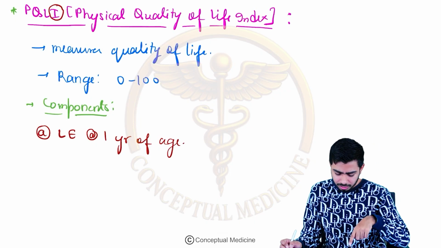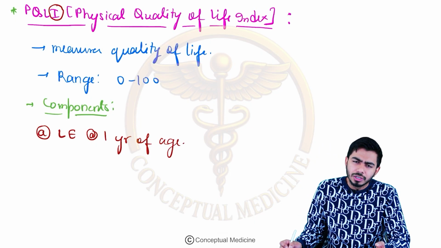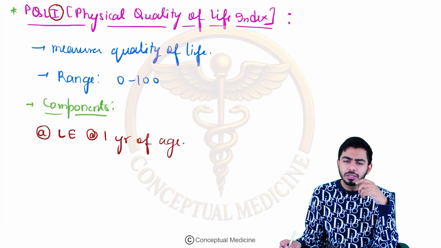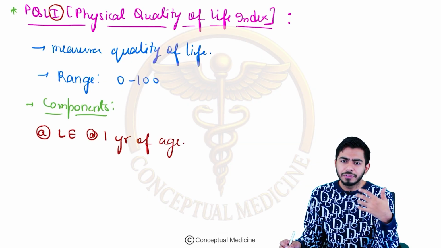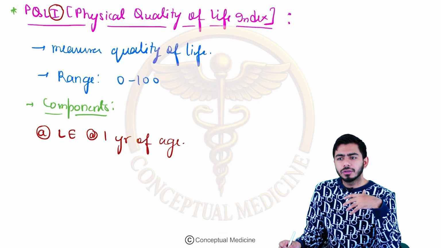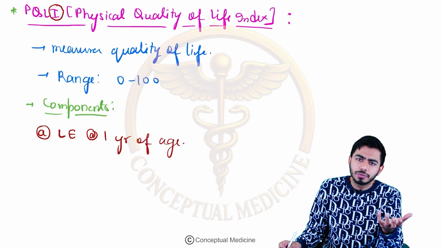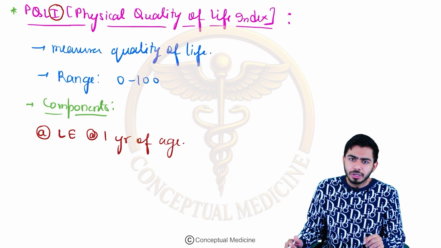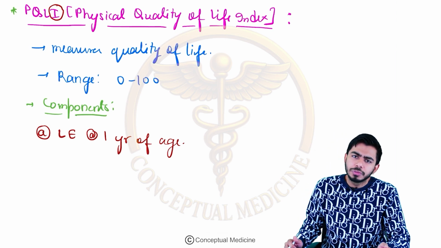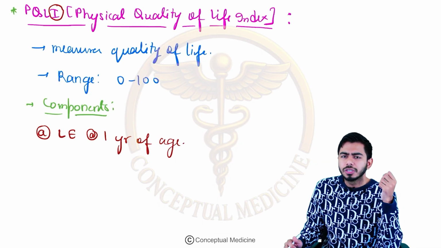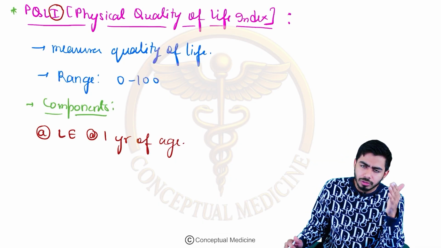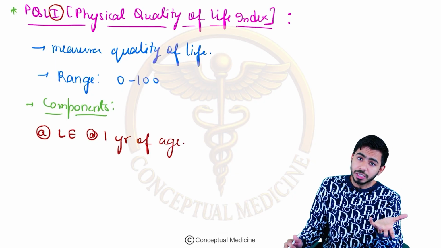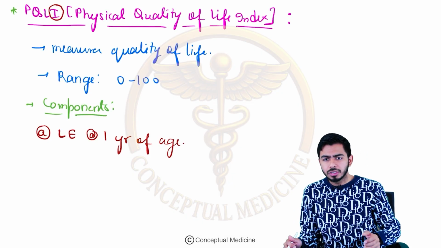Why am I saying you should remember life expectancy at 1 year of age? Otherwise you might get confused, because after this I will talk about the Human Development Index, where the component is life expectancy at birth. So which one has life expectancy at birth, and which one has life expectancy at 1 year of age? You might confuse these two in the exam, because both options will be present in the MCQs. Are they talking about the Human Development Index or the Physical Quality of Life Index? You might get confused there.